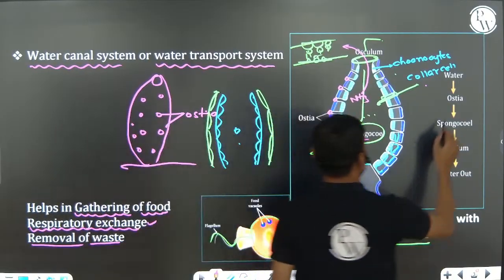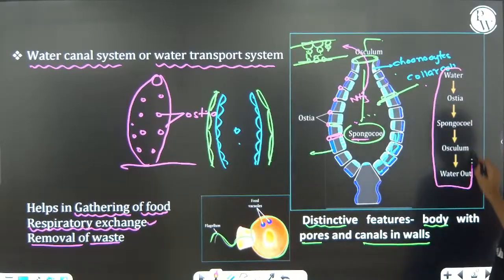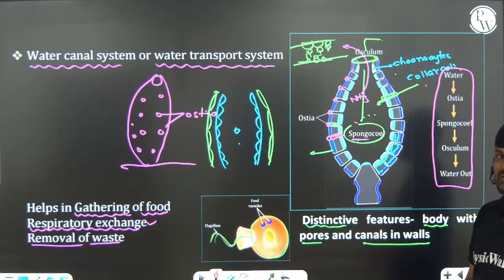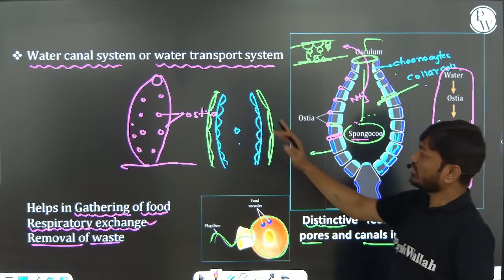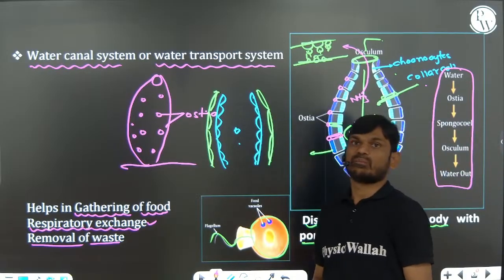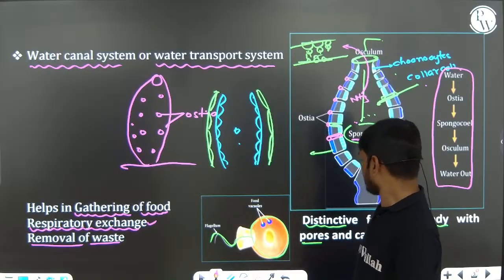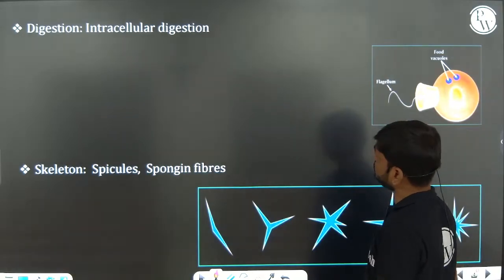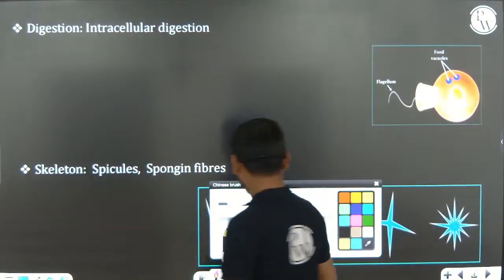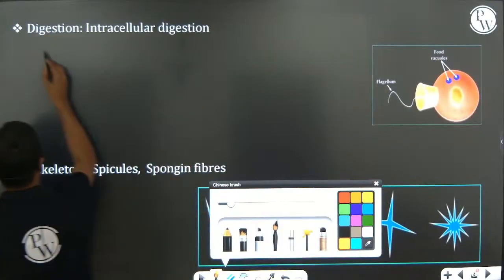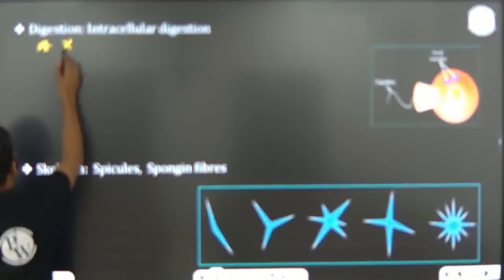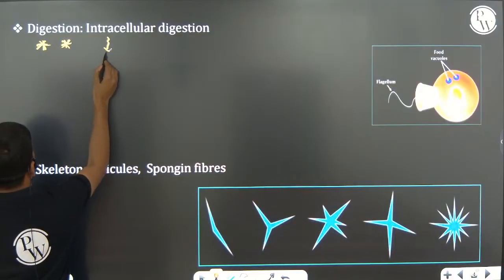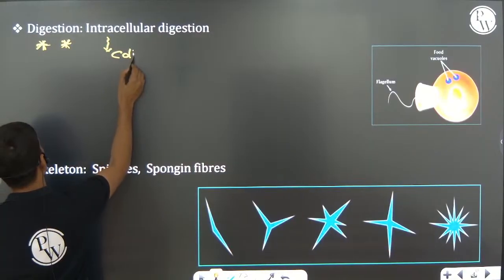The route, or passage, of the water through the water transport system or water canal system is very, very important. Okay. Next one. Digestion, this is very, very important. Intracellular digestion is present. That intracellular digestion takes place in collar cells.